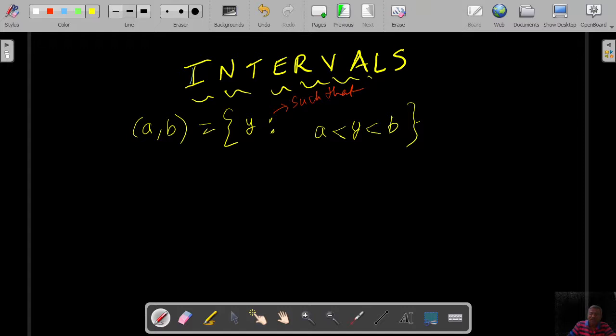If I don't put a dash, sometimes we have less than or equal to, which is not strict, whereas this one is strictly lesser than, and for this it is strictly greater than.